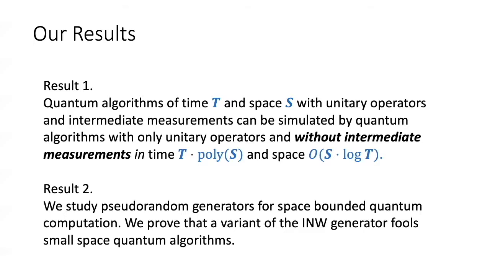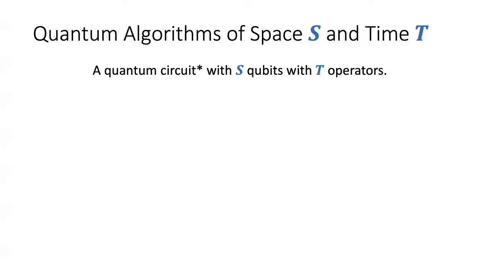Let's start with what are quantum algorithms of time t and space s. Essentially, for us, a quantum algorithm of space s and time t is a quantum circuit with s qubits and t operators. So there are s qubits initialized to the 0 state, and there is a sequence of t operators. What kind of operators are allowed?